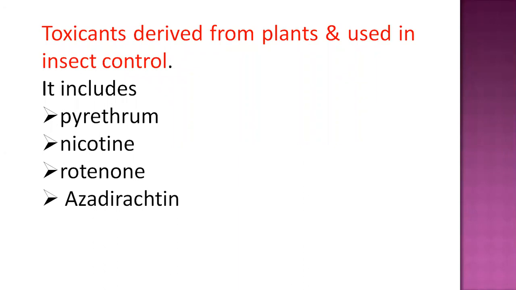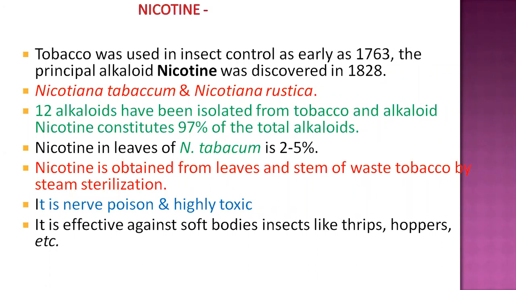So let's see these plant-originated insecticides in detail, along with some other compounds also mentioned.